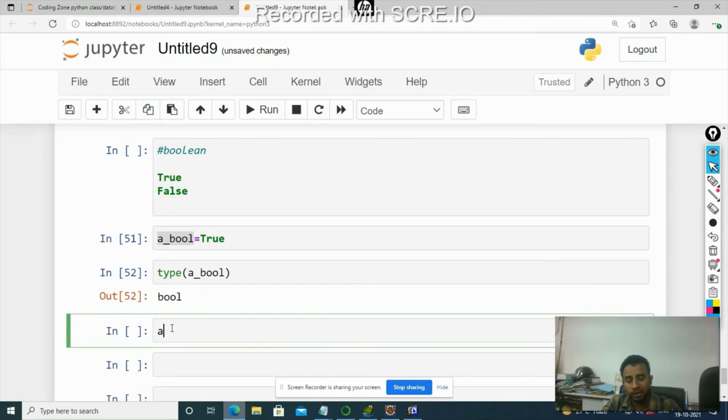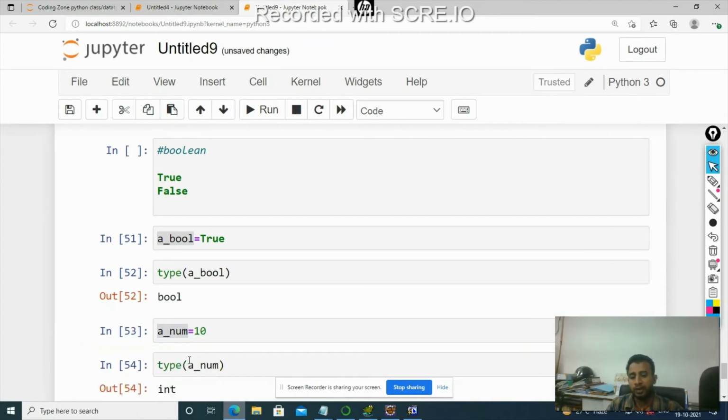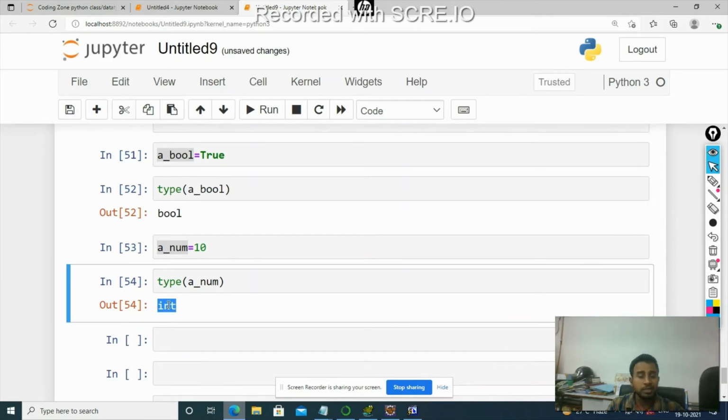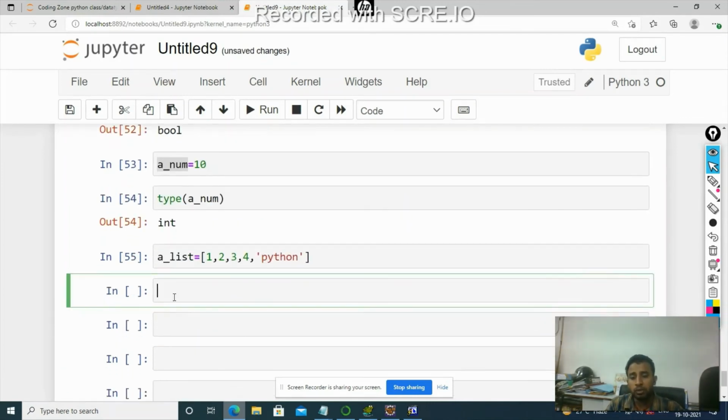Similarly, suppose I define a variable and store 10 into it. Now I want to know the data type of this variable. Okay, so I can use the type function to know it. What is the data type of this value? It's int. Similarly, suppose you define a list 1, 2, 3, 4, and then let me take one string, Python. Okay, now you want to know the type of this.